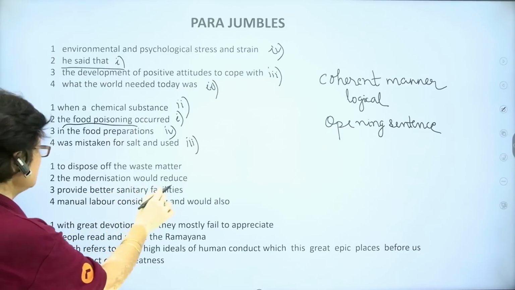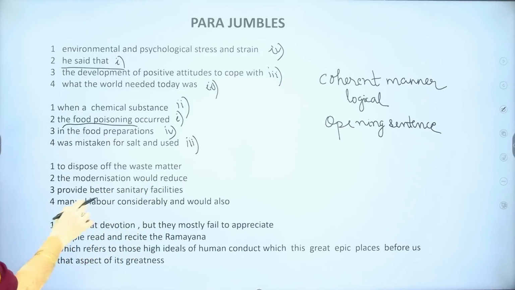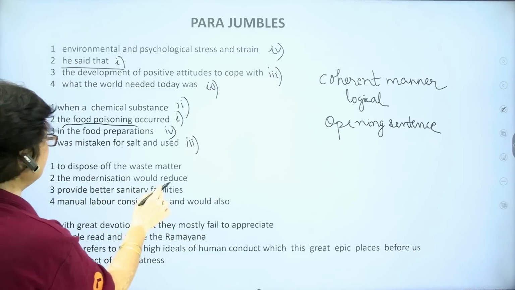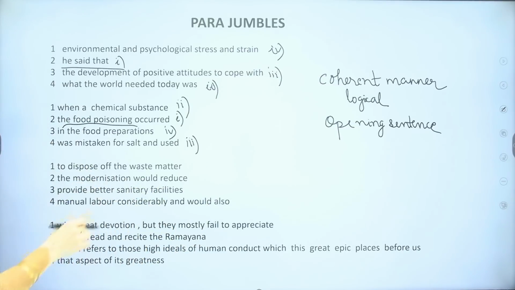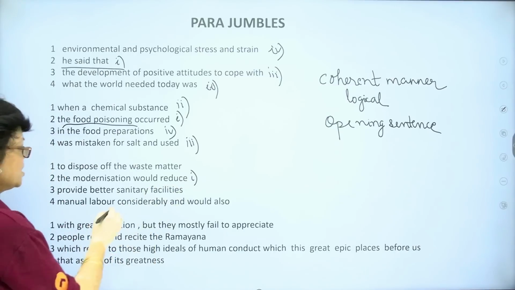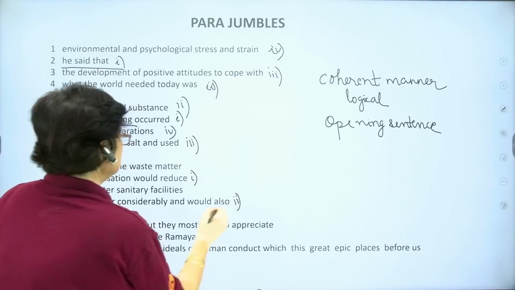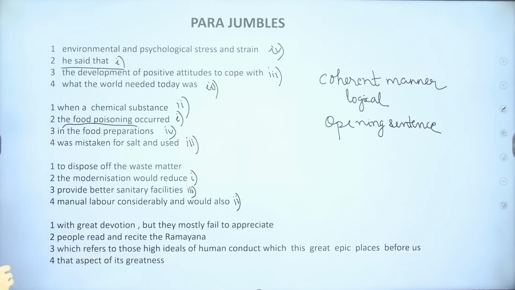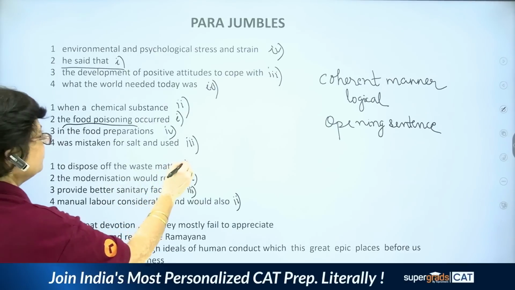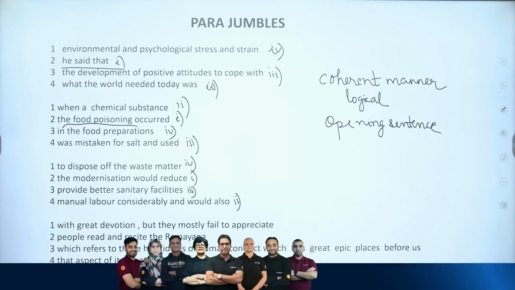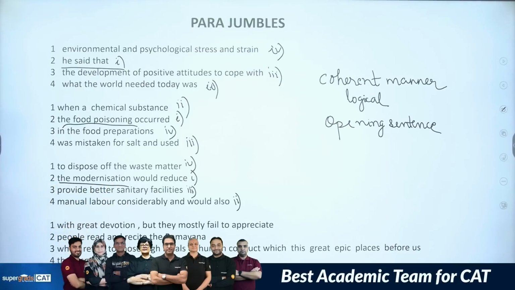The modernization would reduce manual labor considerably and would also provide better sanitary facilities to dispose of the waste matter. So in this way, the sentence gets completed. The subject of the sentence is modernization.